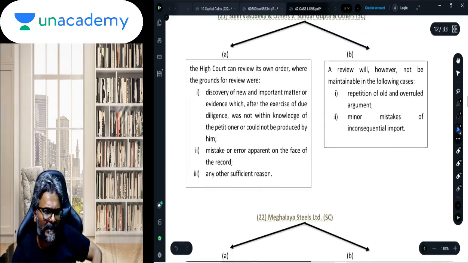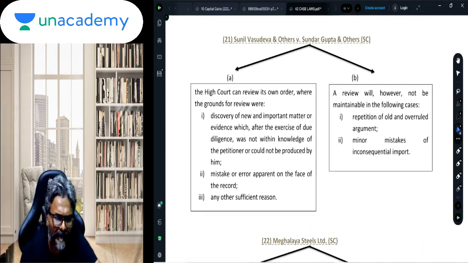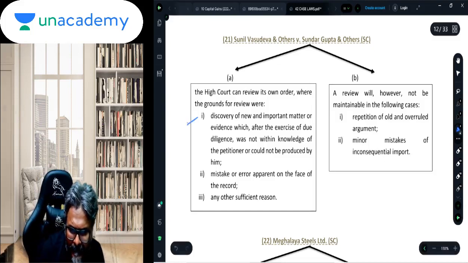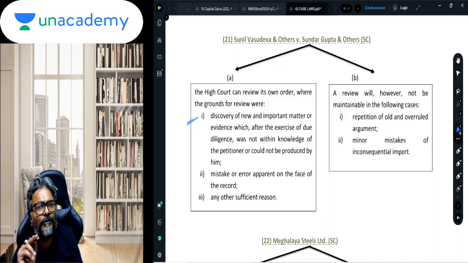Okay, so in Sunil Vasudeva and Sundar Gupta's case, this is what has been said. This is the most important one. Discovery of a new and important matter or evidence which, after the exercise of due diligence, was not within the knowledge of the petitioner and could not be produced by him. So this was new evidence which was not in the knowledge at the time of the original order which was being passed. So that becomes the ground.